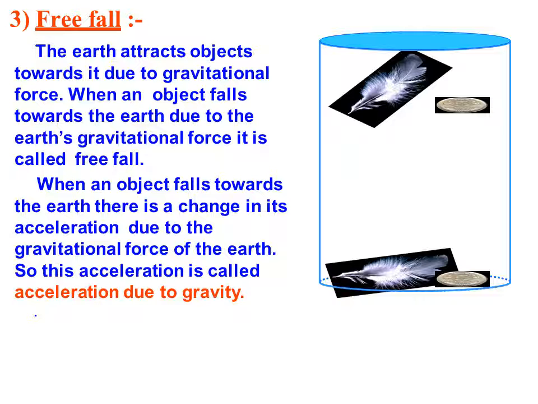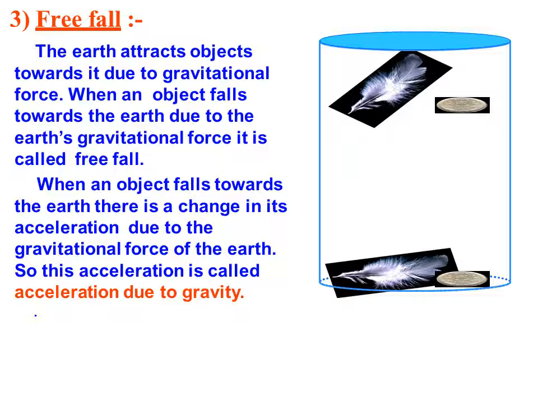So when an object falls towards the earth due to the earth's gravitational force, it is called free fall. That means no external force is attached. For example, if you leave a coin from a certain height, without throwing it, it will come to the surface of the earth. That is called free fall.